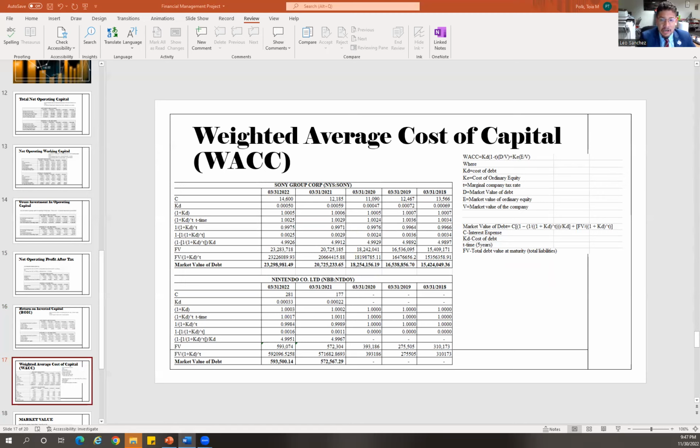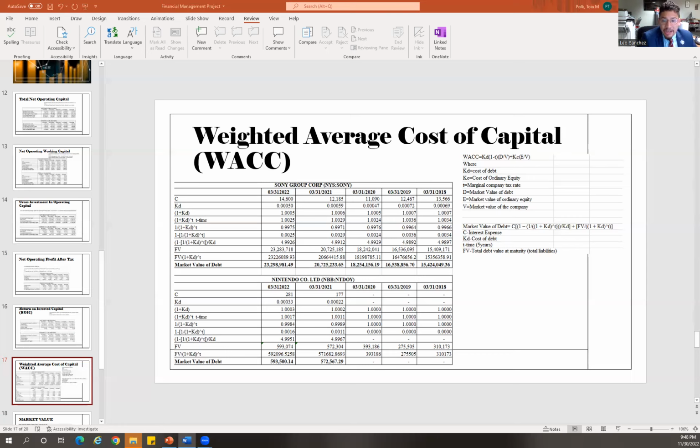The formula is used as follows: WACC equals KD (1 minus T) times D divided by V, plus KE times E divided by V, where KD is the cost of debt, KE is the cost of ordinary equity, T is the marginal company tax rate, D is the market value of debt, E is the market value of the ordinary equity, and V is the value of the company in the market, or market value of the company.